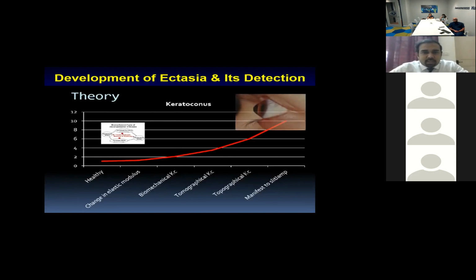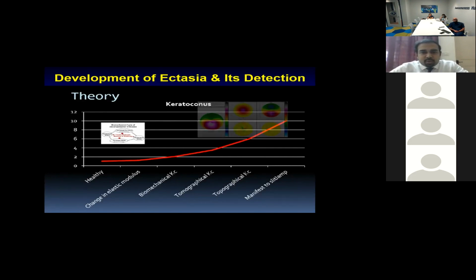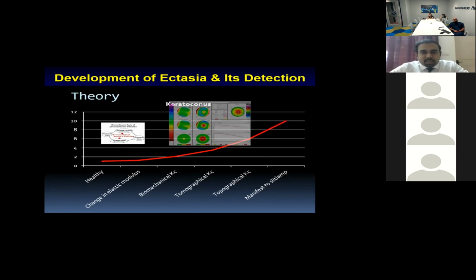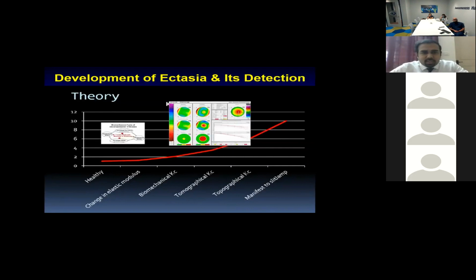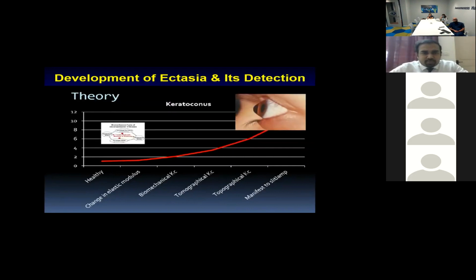So from a healthy patient to someone with keratoconus, or a totally unstable, clinically manifest unstable cornea, there are multiple stages through which these patients progress. And if you just neglect the images in between, from the point of absolutely healthy to a point of unhealthy, you have several stages of progression,